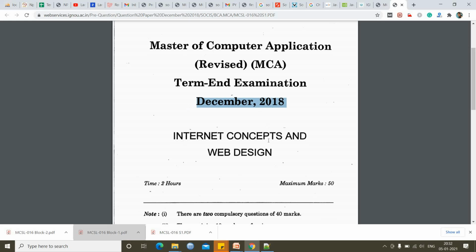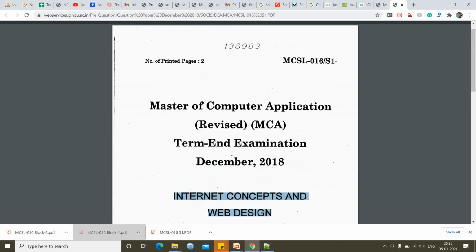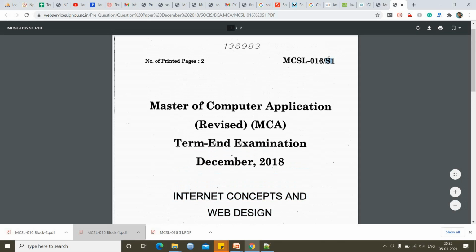It was asked in December 2018 and the subject is Internet Concepts and Web Design. Okay. So you can see it is Set 1.